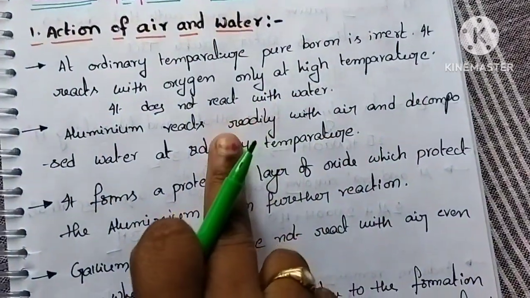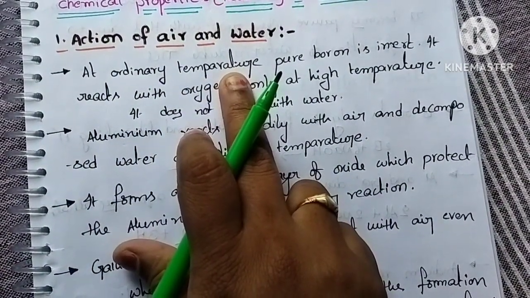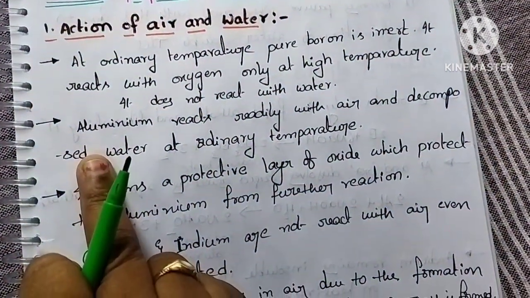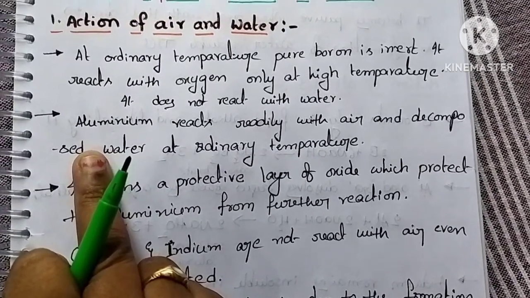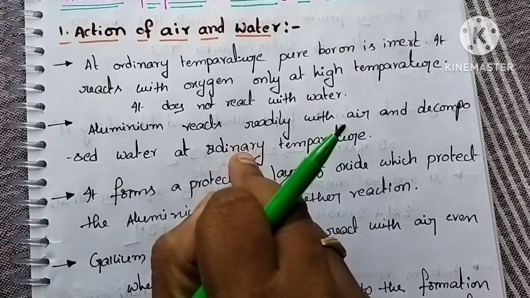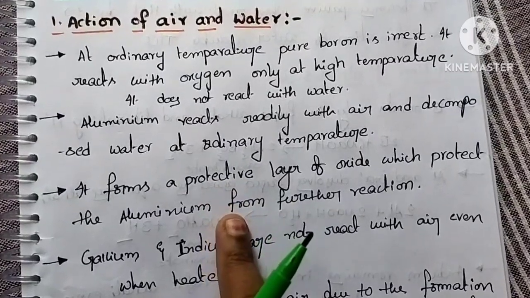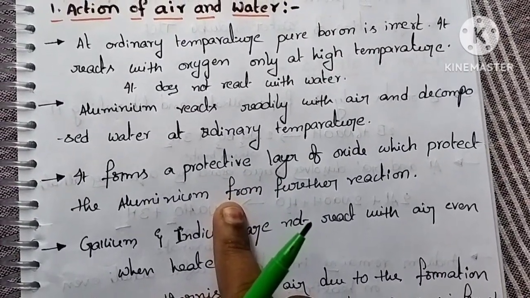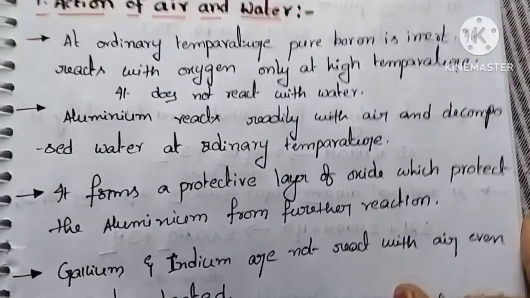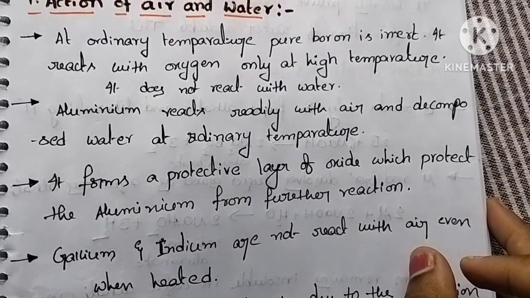So boron does not react with air and water at ordinary temperature. It only reacts with air at high temperature. Okay. Next, coming to the aluminium. Aluminium reacts readily with air and decomposes water at ordinary temperature. That means aluminium reacts with air and water, and it forms a protective layer of oxide which protects the aluminium from further reactions. So when the aluminium reacts with air or water, immediately it forms a protective layer.